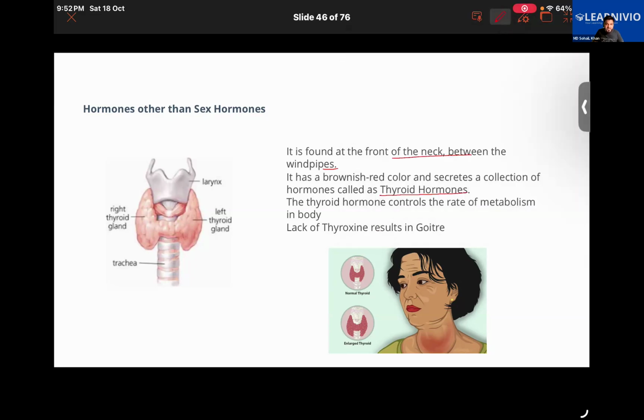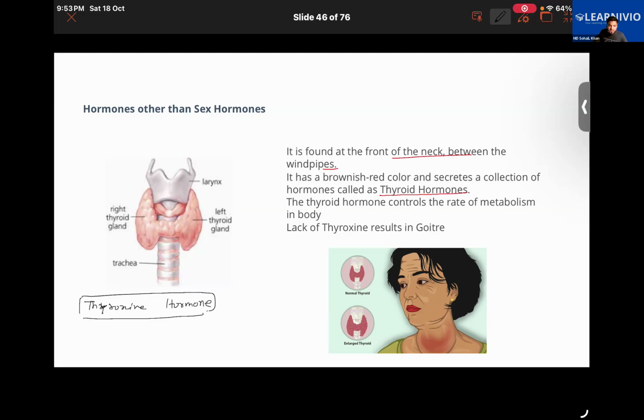Metabolism we have already discussed. It's basically the sum of all the biochemical reactions happening in your body, whether it be digestion, respiration, or whatever kind of chemical reactions are happening inside your body. So this thyroid hormone controls the rate of metabolism in the body, like whether the metabolism is going to happen at a faster rate or a slower rate. Out of all the different hormones secreted by it, one of the important secretions is thyroxine.